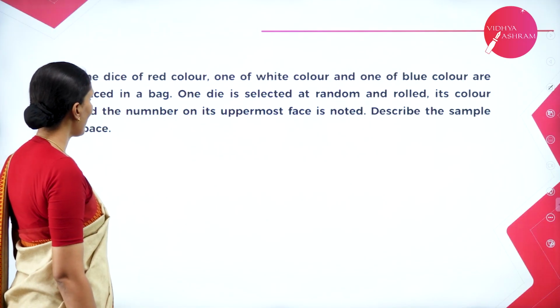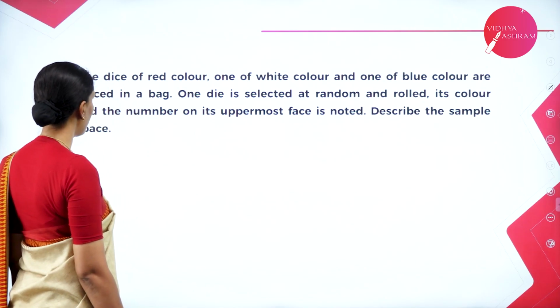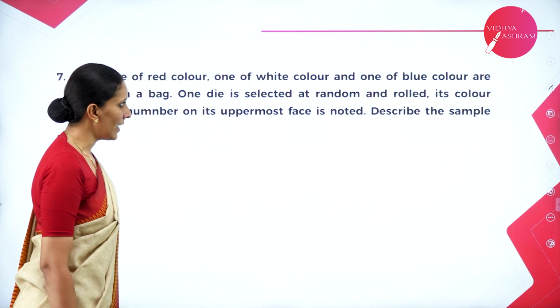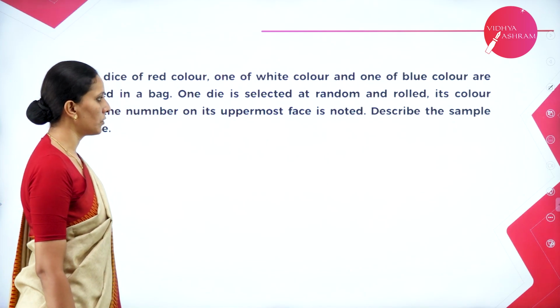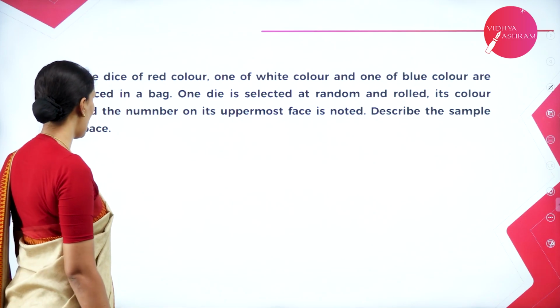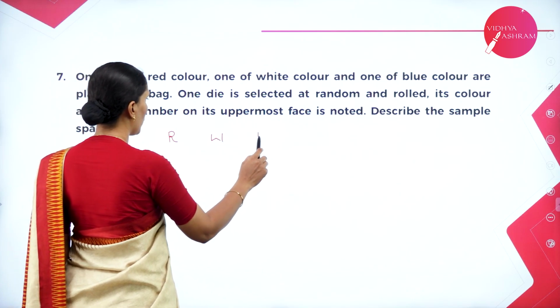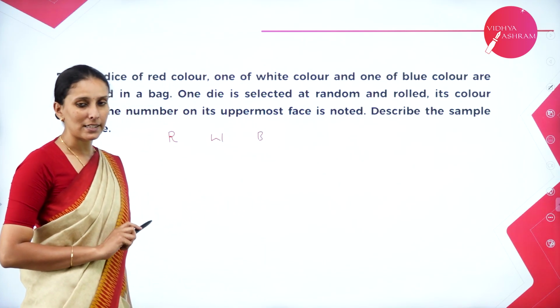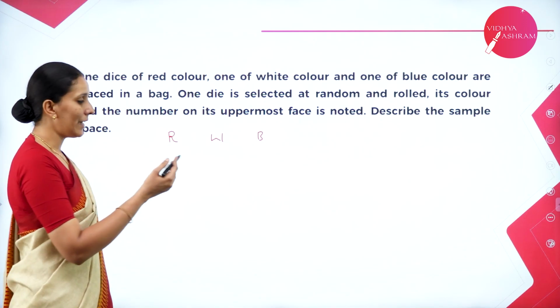Next one. 1 die of red color, 1 of white color and 1 of blue color are placed in a bag. 1 die is selected at random and rolled. Its color and the number on its uppermost face is noted. Describe the sample space. So we have a die of red color, white color and blue color. All of them are mixed inside one bag, and suppose I take any one of them, let me take a red one.